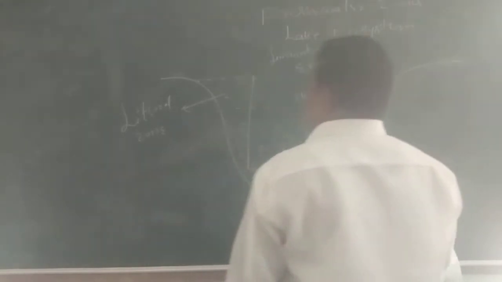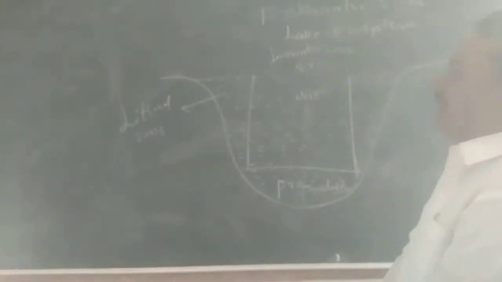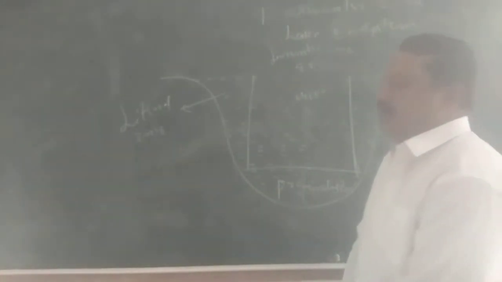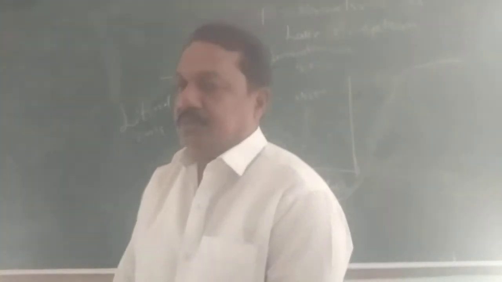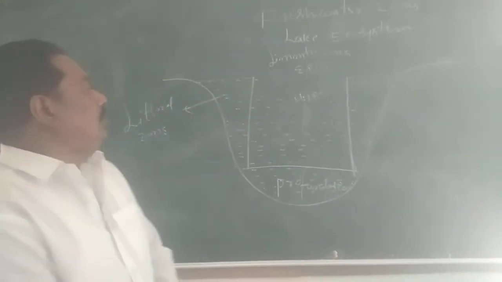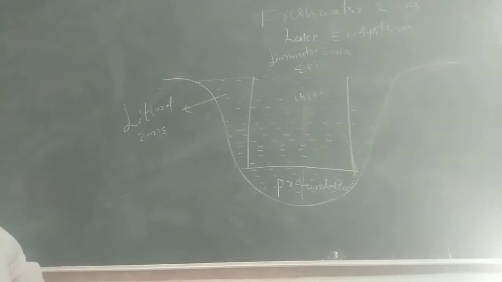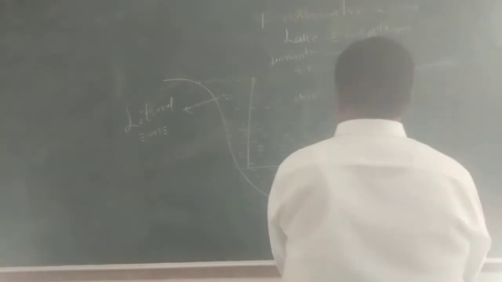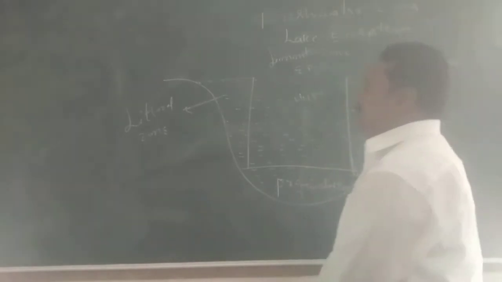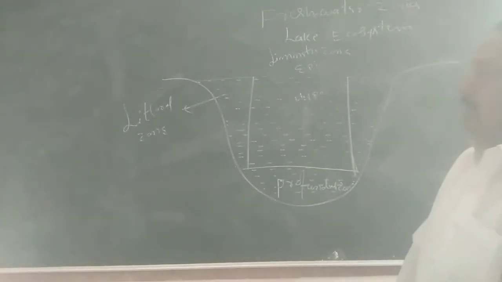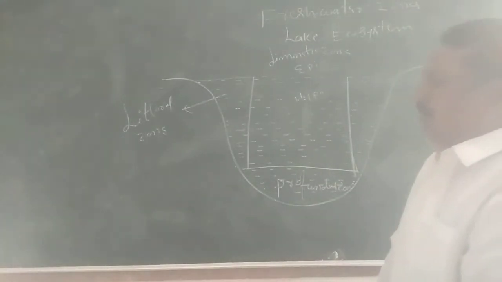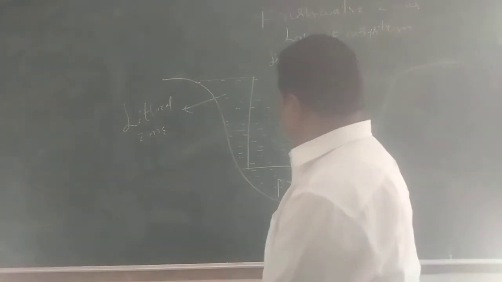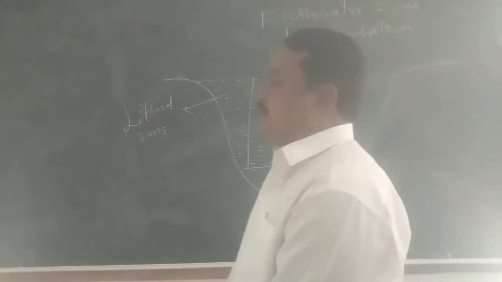Here, on the basis of light penetration, the lake is divided into three important zones: the littoral zone, the limnetic zone, and the profundal zone. This division is based on how light penetrates into the different depths of the water body. So the lake ecosystem is divided into three main zones: littoral, limnetic, profundal.